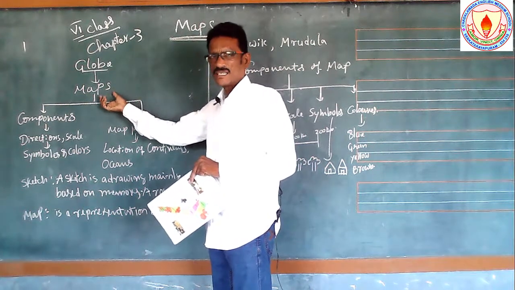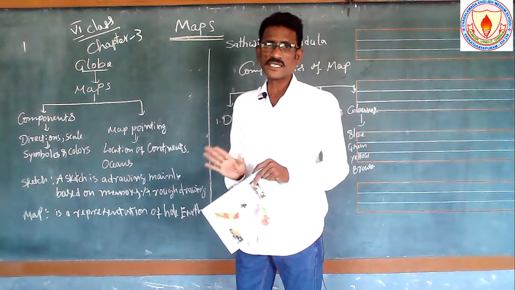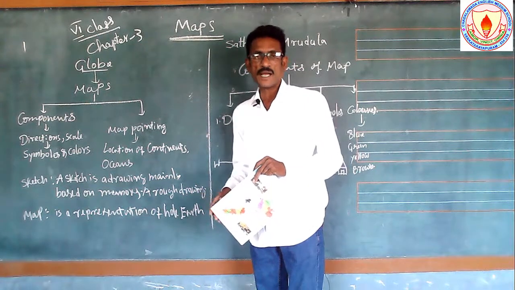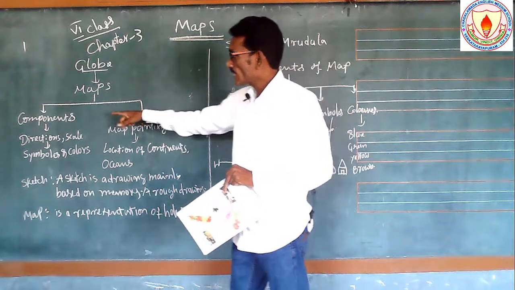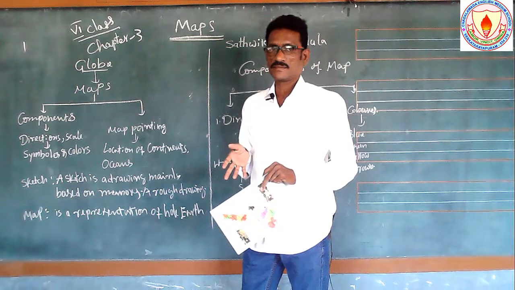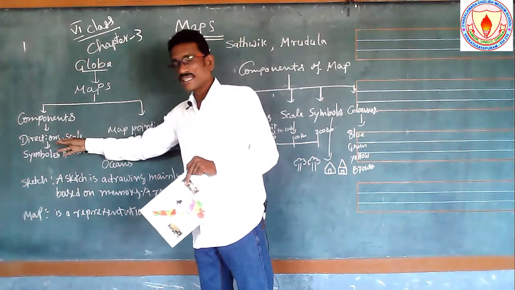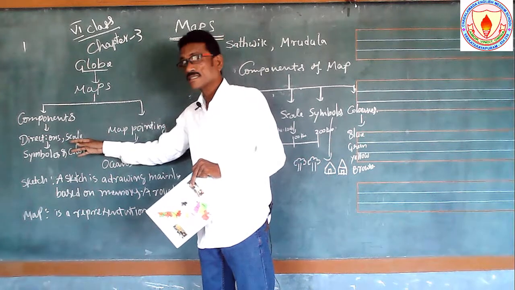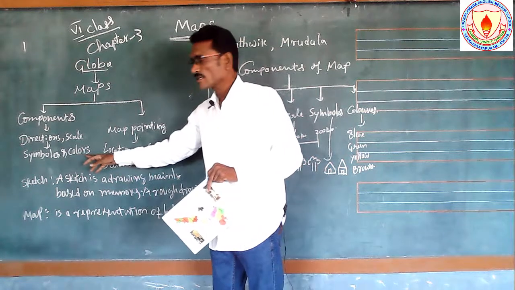Now the maps. Here you saw different kinds of maps. You saw them from the third class onwards, and you are also doing map reading. See here, what are the main components of the maps? The main components are, one is directions, second is scale, third is symbols, fourth is colors.